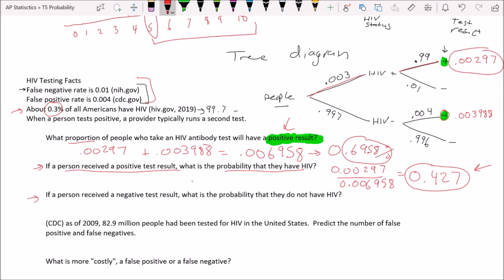So in order to do this, I'm going to need some more probabilities on the table. I'm going to have to finish out the ends of those branches. So I'm going to type in 0.01 times 0.003, and that is 0.00003. And I'm also going to need this probability down here, so 0.997 times 0.996, and I get 0.993012.